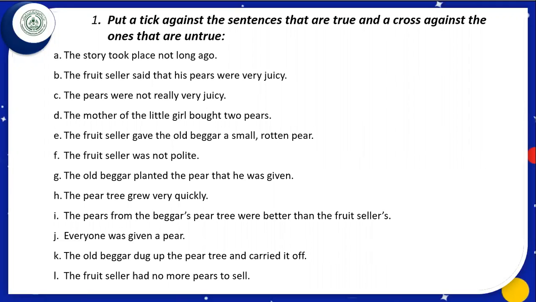If we look at the first part of this sentence, it is written, the story took place not long ago. Let us refer to our lesson and try to find out if the statement is true or false.